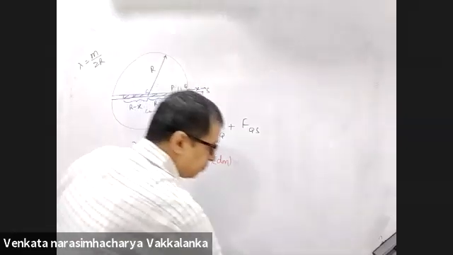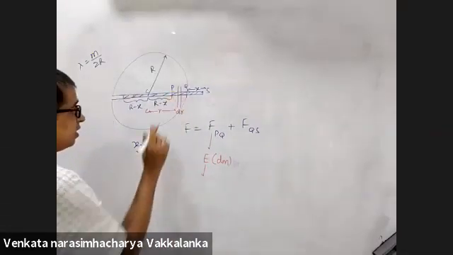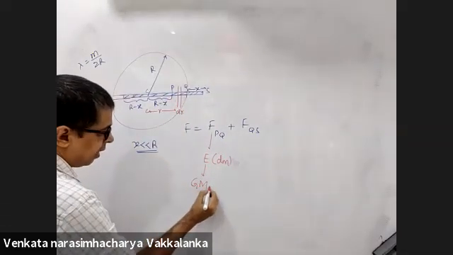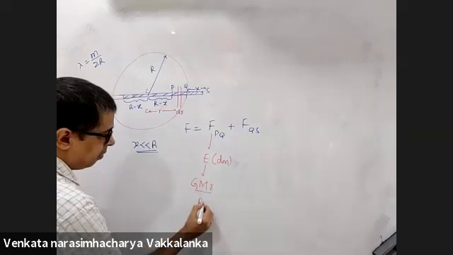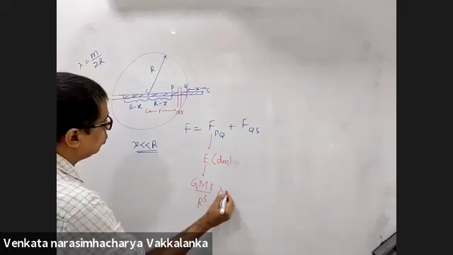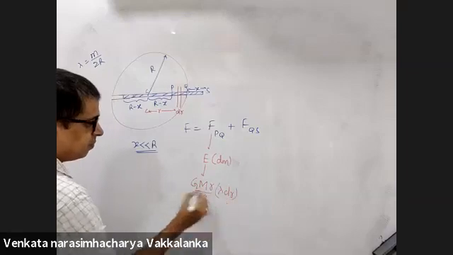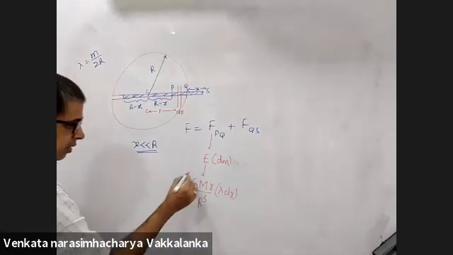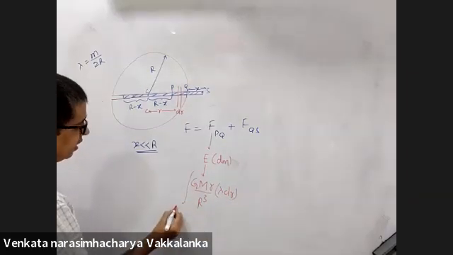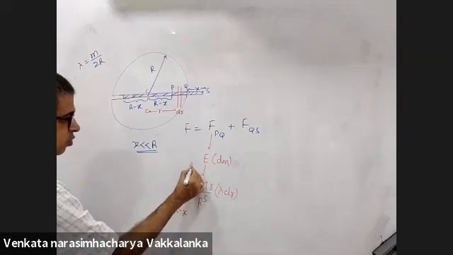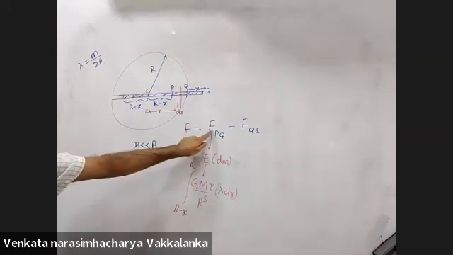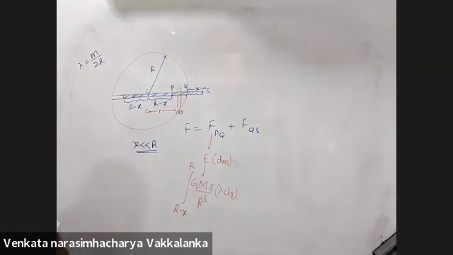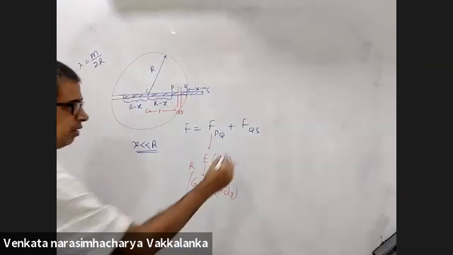What is the field inside? G capital M small r by capital R cube into lambda dr. This I will have to integrate from r minus x to r. This part, is it clear?